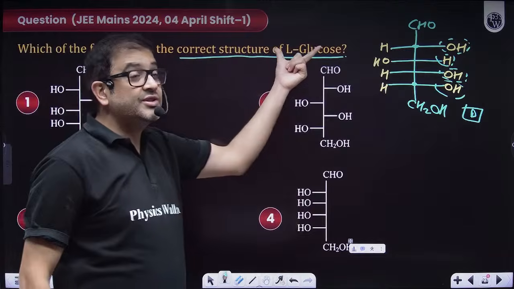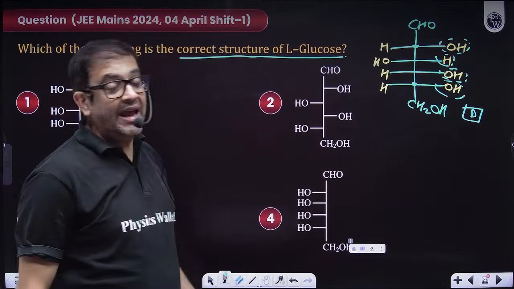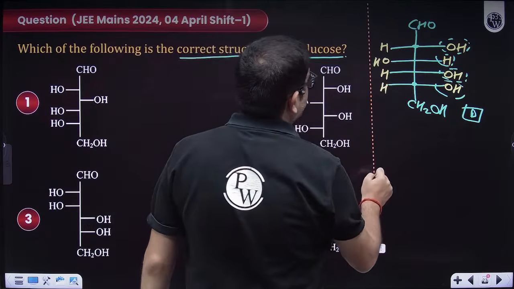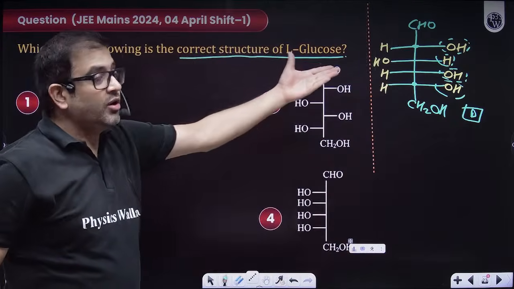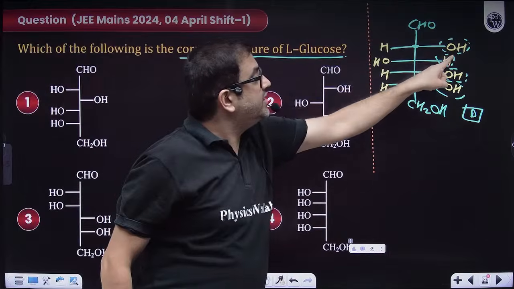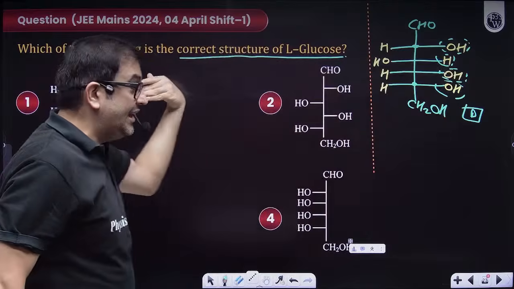The question wants an L-glucose. So what will be L-glucose? L-glucose will be its mirror image. So just draw its mirror image, where you have this OH, H, OH, OH on the left side.